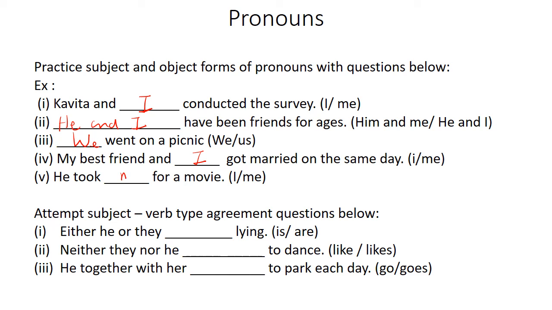He took blank for a movie. Me. Here, the action is happening on me. He is taking the action. So, me is an object form. So, the object form of I is used, which is me.